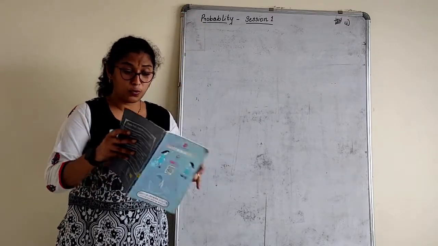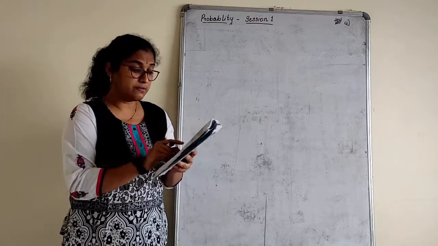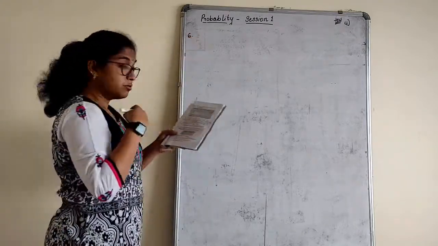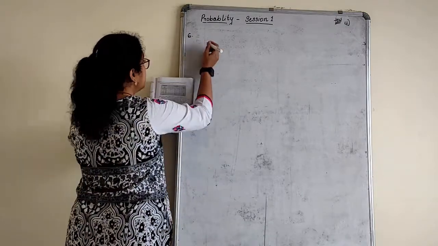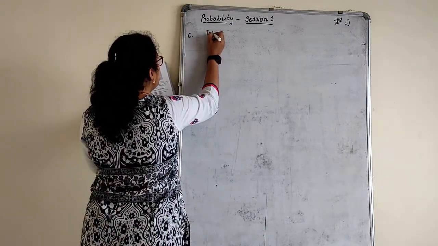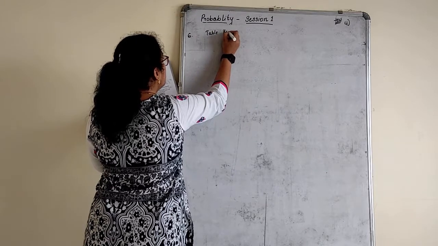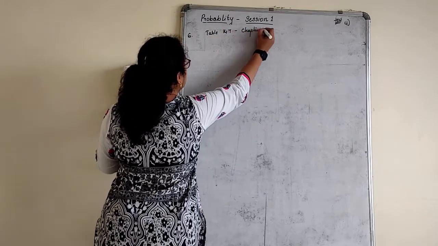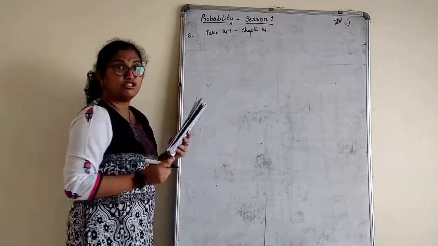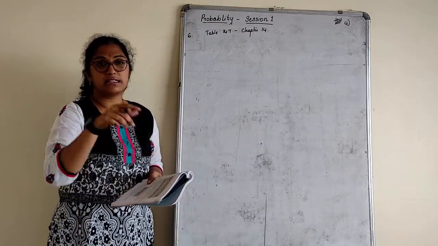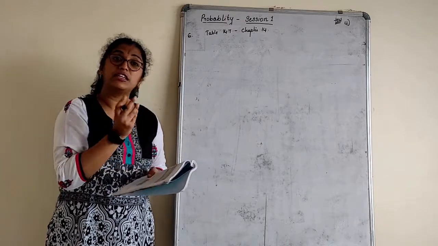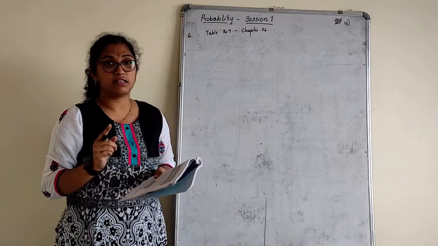So why am I telling that? Because the 6th question I am solving now, according to my book, they have given: refer table 14.7, chapter 14. Now chapter 14 in my book is statistics. In your book, if it is not 14, some other chapter number is given, but that should be statistics only.